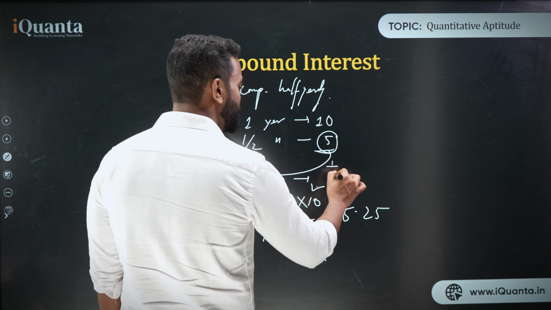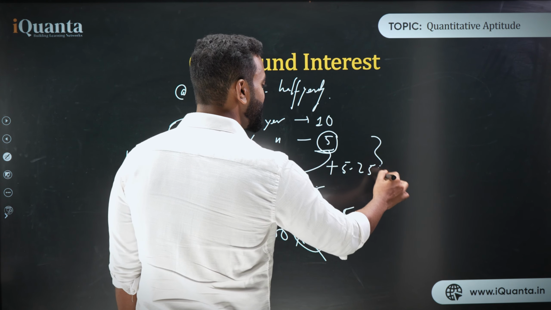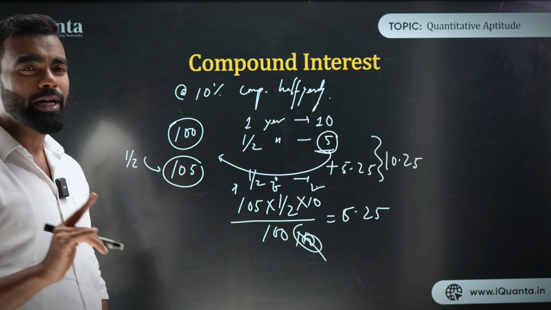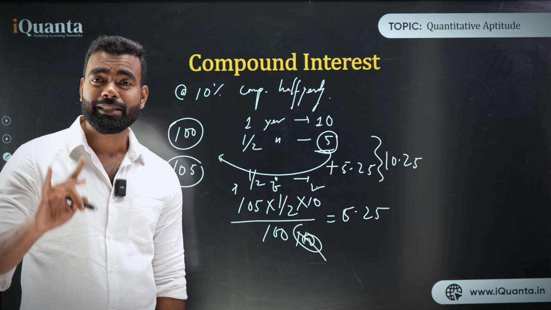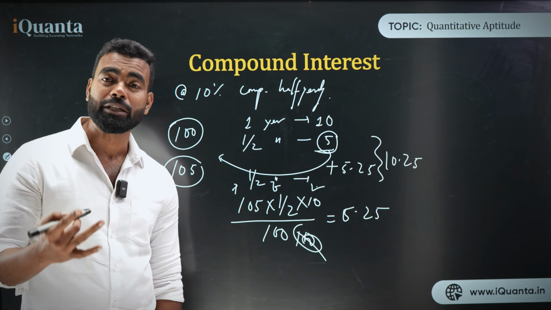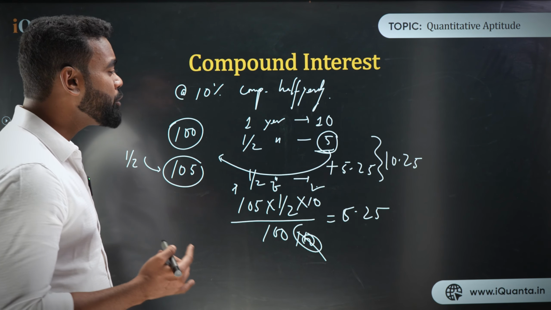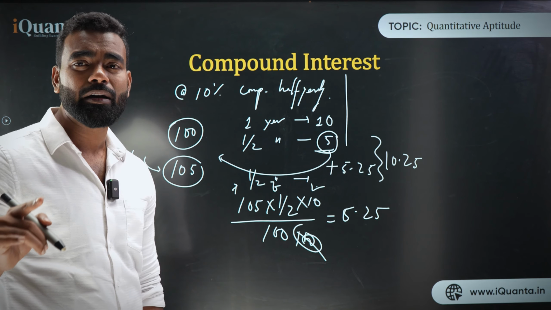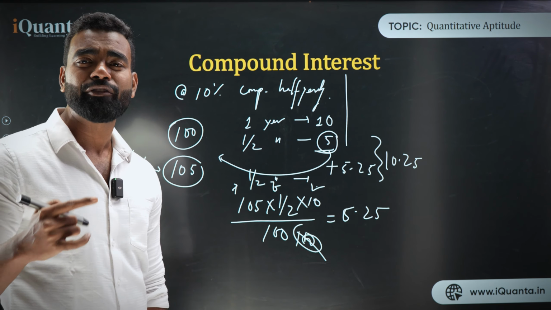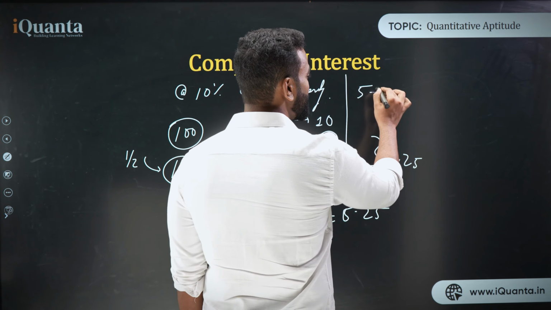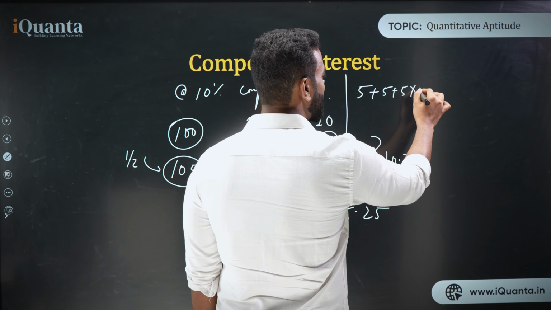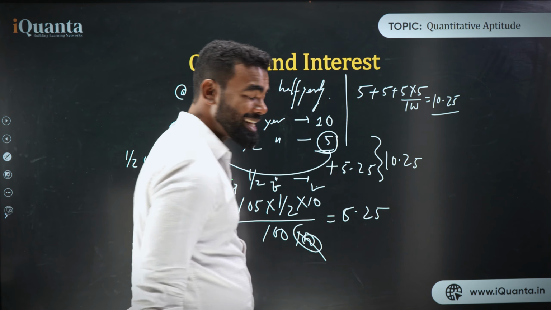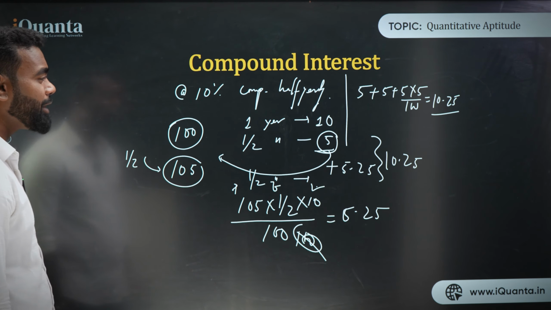Now what is the interest? 5.25 exactly. So what is 1 year's interest? 10.25. That means 10% compounded half yearly is not exactly 10%. It's 10.25% compounded annually, right? Now we can use successive percentages here also. In half a year, what is the percentage you are gaining? 5%. So use 5 plus 5 plus 5 into 5 upon 100. So that is 10.25. You can use successive also in this kind of question.